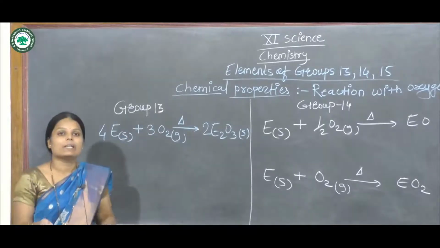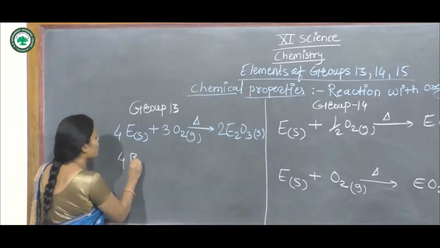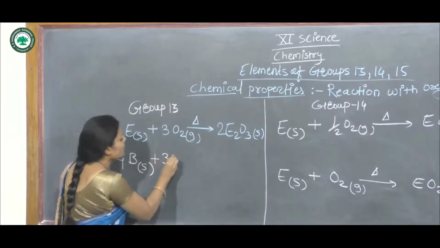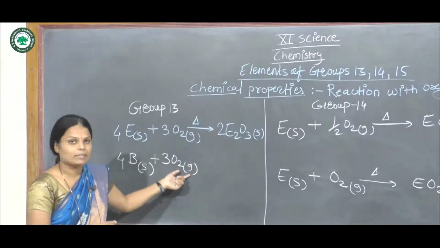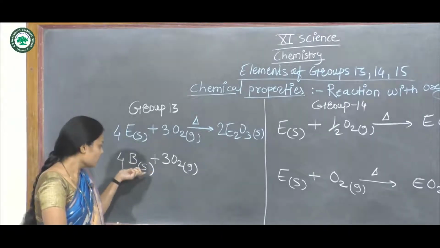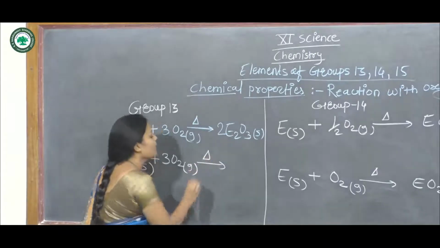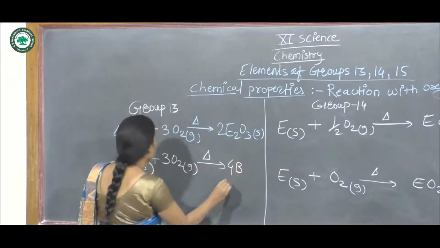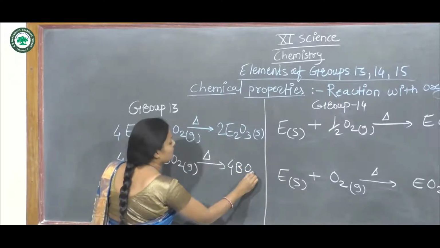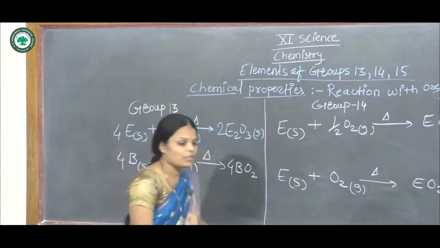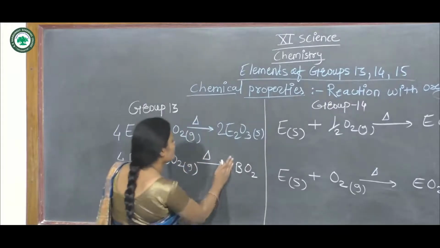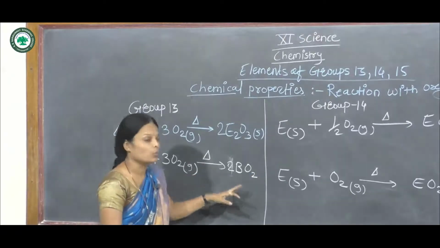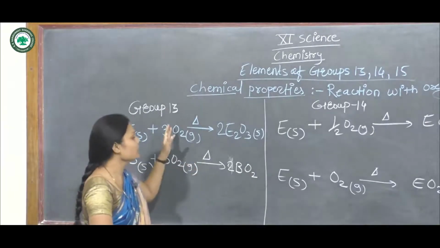The first element is boron. 4 boron in solid form reacts with 3 O2 gas molecules in the presence of heating or oxygen, and forms the oxide of boron. In this way oxide molecules are formed by the group 13 elements.